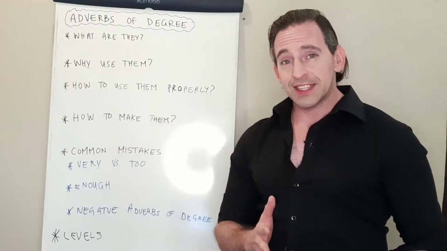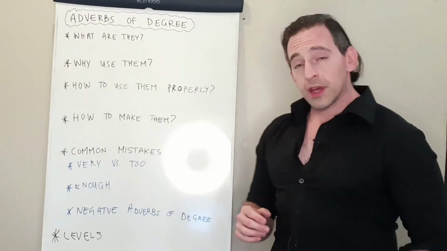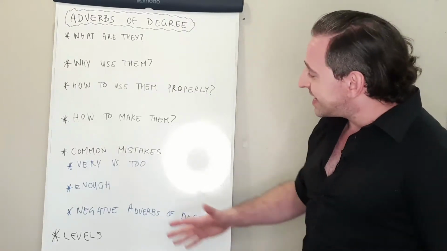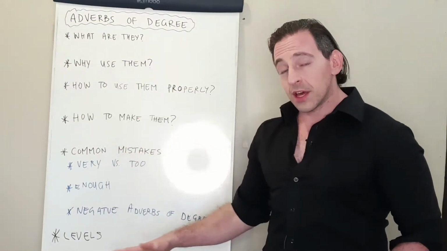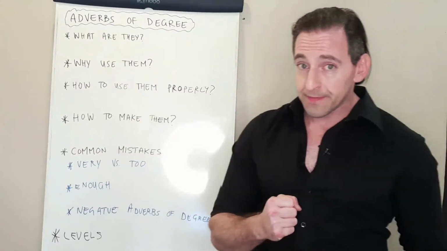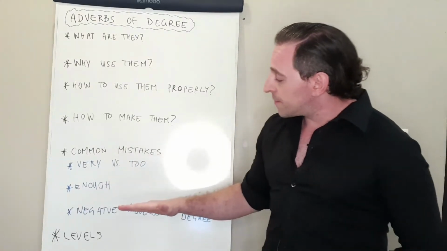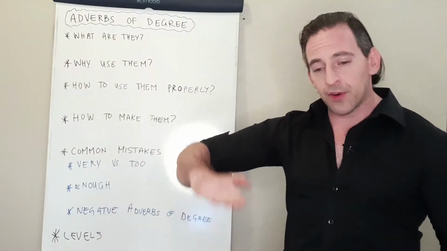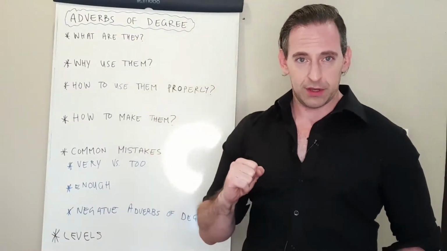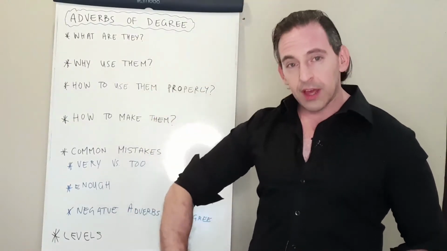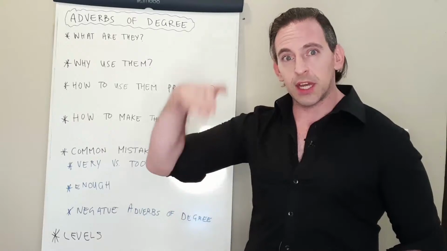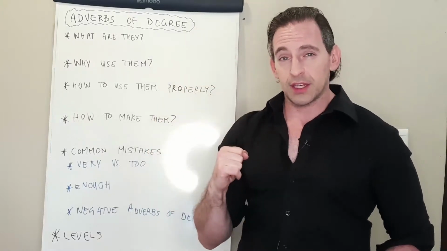A very important thing we're going to look at is common mistakes that occur with adverbs of degree. And we're going to finish off by looking at the different levels of adverbs of degree, from the little intensity up to something very intense.